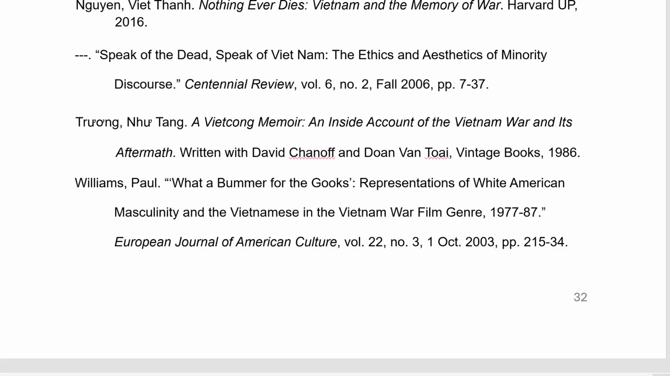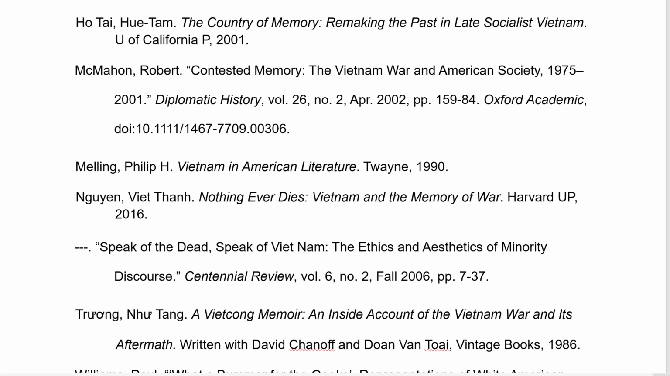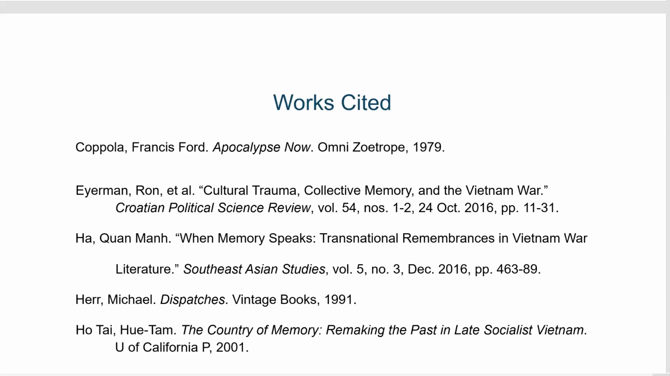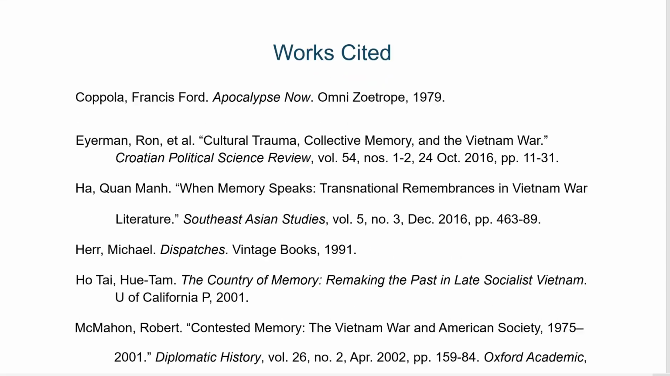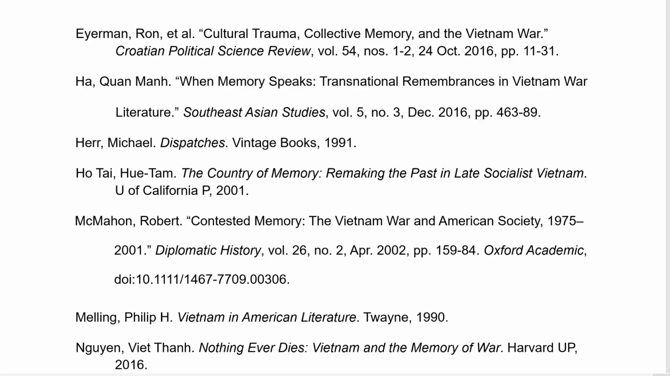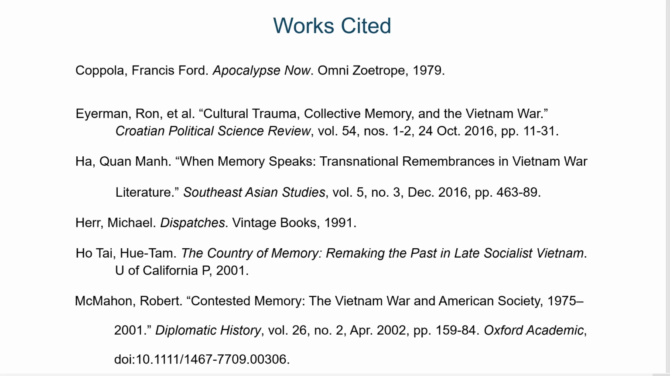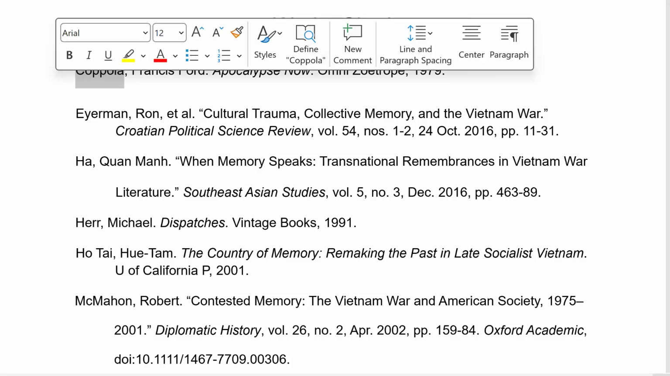So if we look at this works cited at the end of the handbook, we know that in the body of the paper we're going to need to see Coppola, Eiermann, Ha, Her, Ho, Tai, etc. And again, if there is no author, then whatever the first word of the works cited is, which would be the title, that's what would need to be cited in the body of the paper. So if Coppola, for example, is missing in the body of the paper, then that source has not been correctly cited.